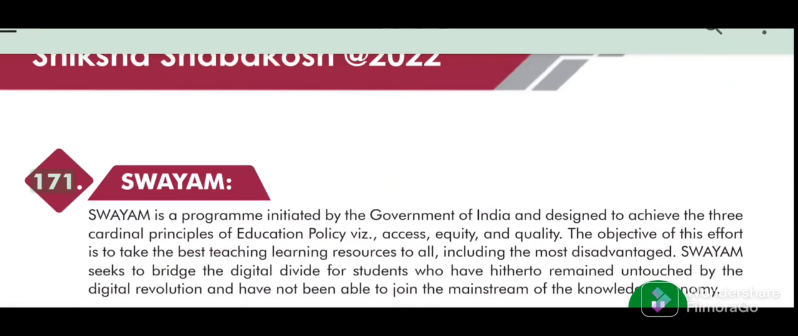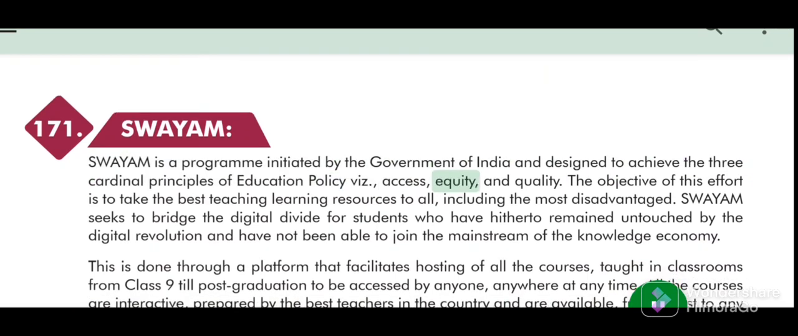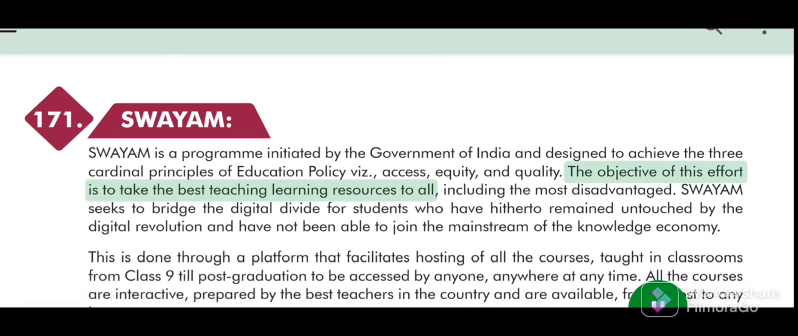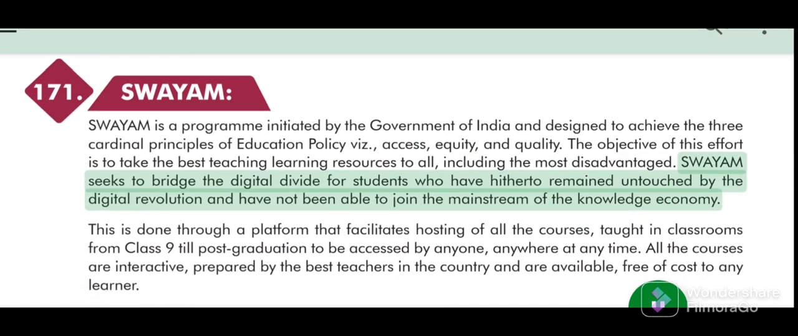171. Swayam. Swayam is a program initiated by the Government of India and designed to achieve the three cardinal principles of education policy, viz. access, equity, and quality. The objective of this effort is to take the best teaching learning resources to all, including the most disadvantaged. Swayam seeks to bridge the digital divide for students who have hitherto remained untouched by the digital revolution and have not been able to join the mainstream of the knowledge economy.